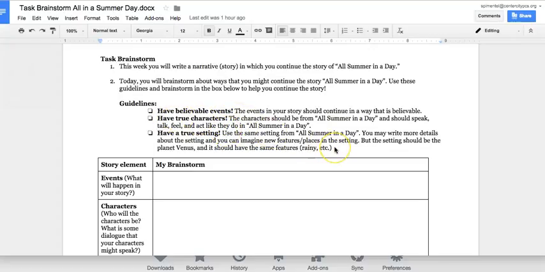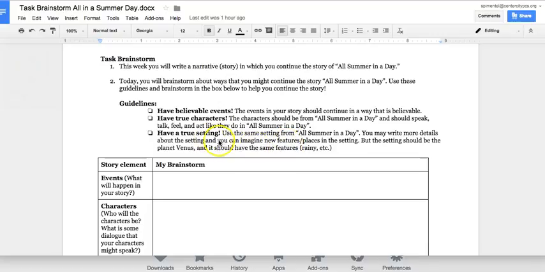So the guidelines for your story: you want to be sure that your events are believable. The events in your story should continue in a way that's believable. You also want to be sure that as you write your story that you have true characters. So the characters should be from All Summer in a Day and should speak, talk, feel, and act like they do in All Summer in a Day. You don't want to introduce any new characters who we don't know anything about.